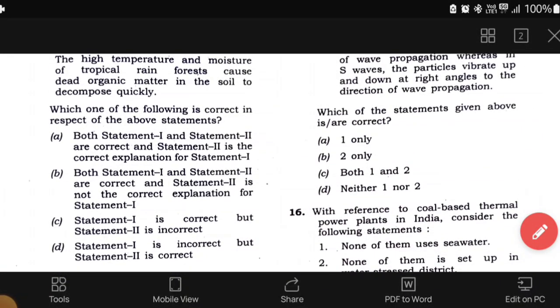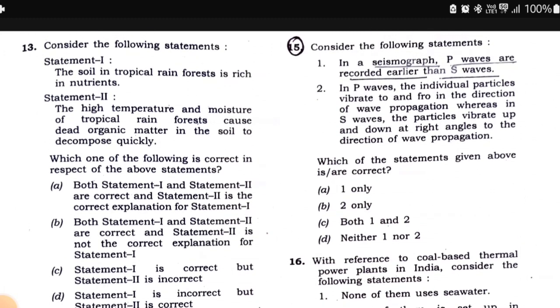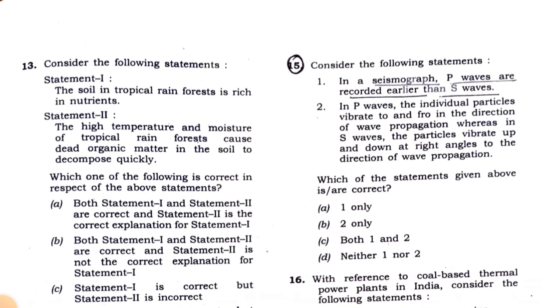Now let's move on to the 15th question. Consider the following statements. In a seismograph, P waves are recorded earlier than S waves. So as we know, the strength of an earthquake is measured by a seismograph, and it is measured on the Richter scale.